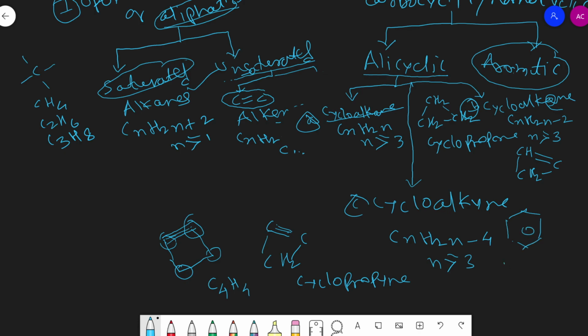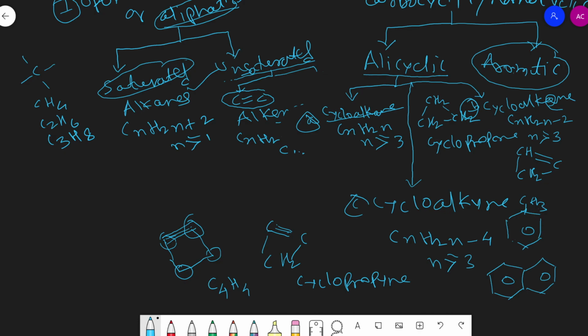Then another one is naphthalene. Two benzene rings are fused, and alternate single and double bonds are there. Another one is phenanthrene, and anthracene are examples of aromatic hydrocarbons, or methylbenzene is also an example of aromatic hydrocarbon.